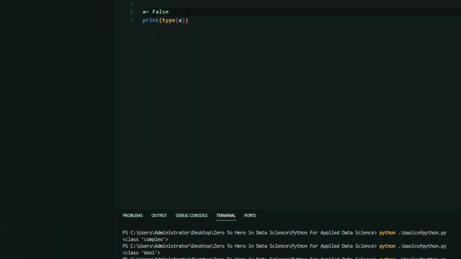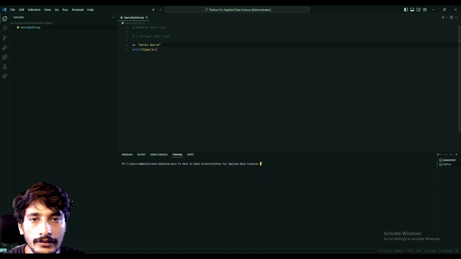Now let us look at the string data type. To use a string data type, you just need to add double quotes or single quotes around the text. So in double quotes say hello world, and you could find our data type. Firstly, let us clear the console and just print the first statement.